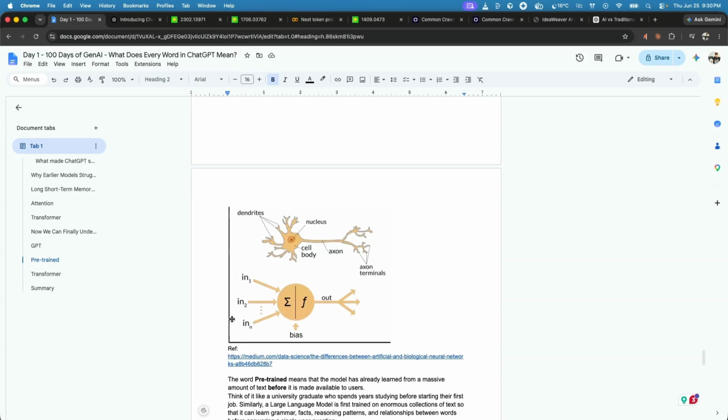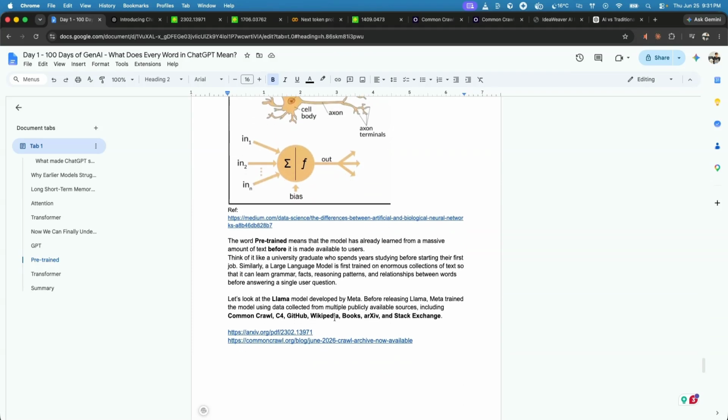Let me take a simple example. Let's say I am feeding my neural network lots of images of cats and dogs. Once this model is trained, if we feed the image of a cat, it is able to determine whether it is a cat or a dog. As part of training, we also do something called validation. In the validation stage, if I feed an image of a cat and it predicts dog, that is something called a loss. And what the neural network does at that point of time is perform something called backpropagation, where it moves in the backward direction and tries to reduce that loss as much as possible. So that stage is called pre-training, where we train with a vast amount of data.